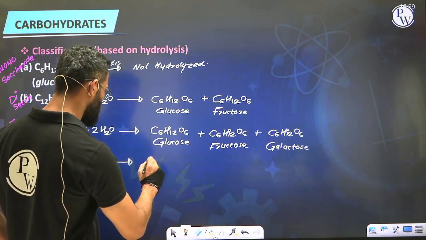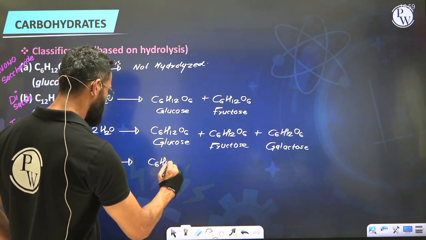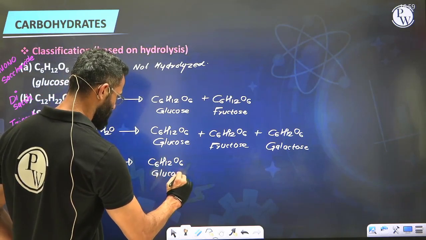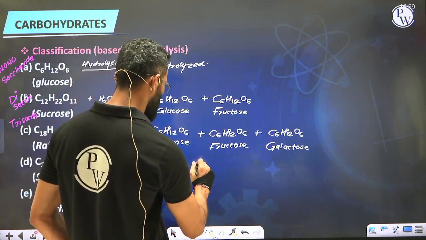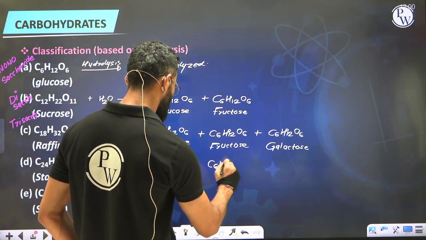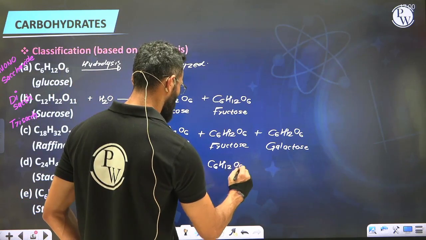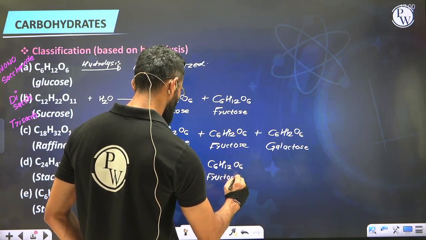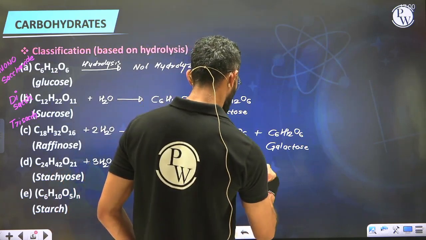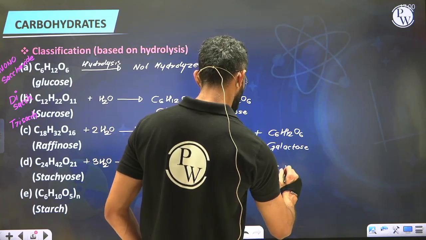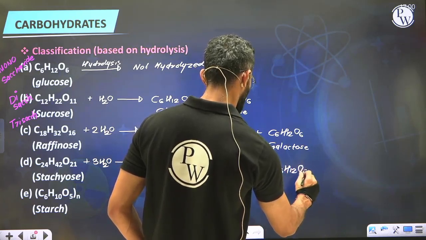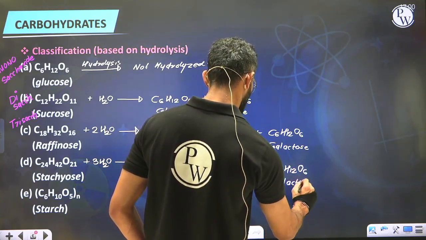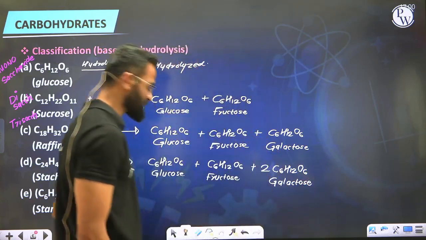How? Let me show you that. The first one, C6H12O6, is glucose. Along with this, we also get formation of C6H12O6, which is fructose, plus we get 2 units of C6H12O6, which is nothing but 2 units of galactose.